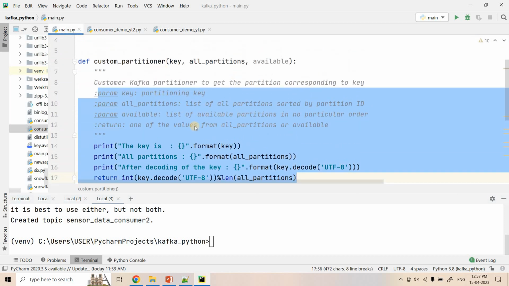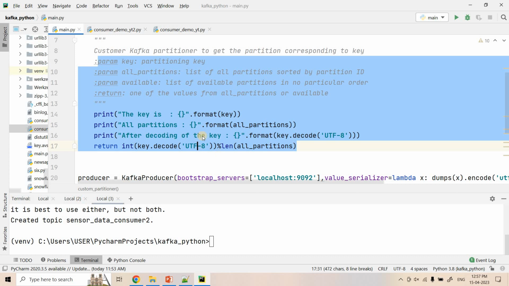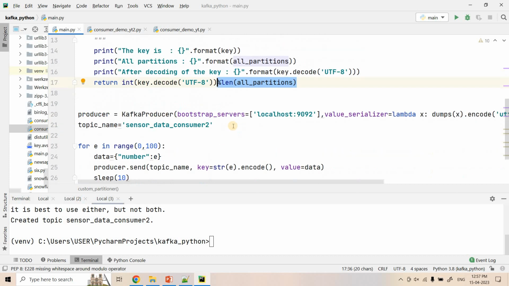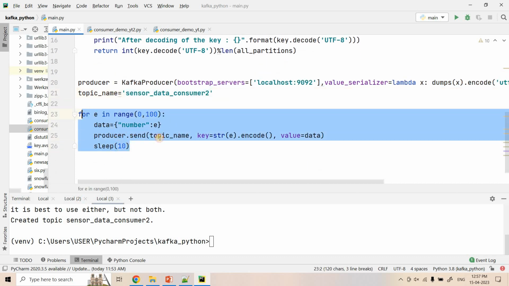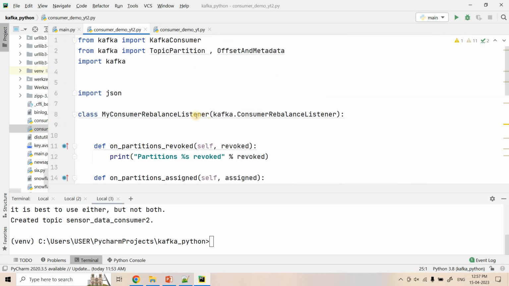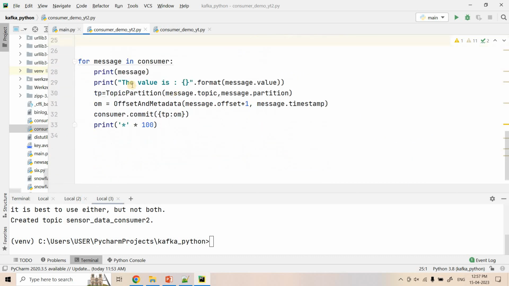We have our custom partitioner, where we have written a very simple logic: the key part we will be dividing by the total number of partitions, and based on the remainder we will move the particular data point to that respective partition, as simple as that. And then here we have given the same topic name, and we are sending some messages with a 10-second interval. And here we have our simple consumer code, which I already discussed multiple times in my previous video. Each time we consume the messages, we commit that in the consumer offset topic after processing, and we are printing those messages also.